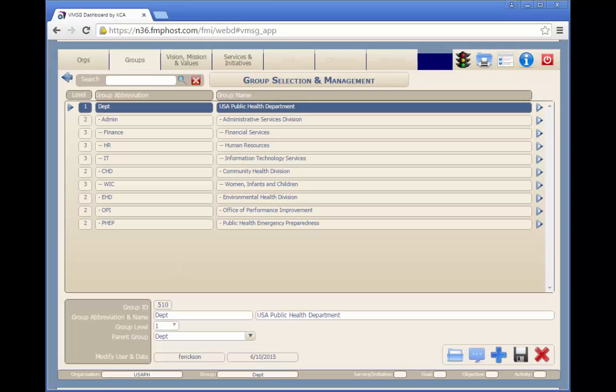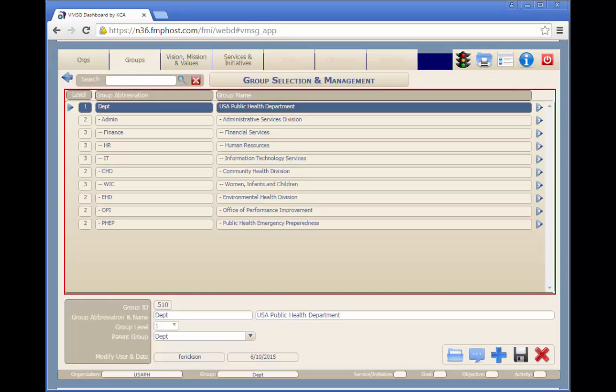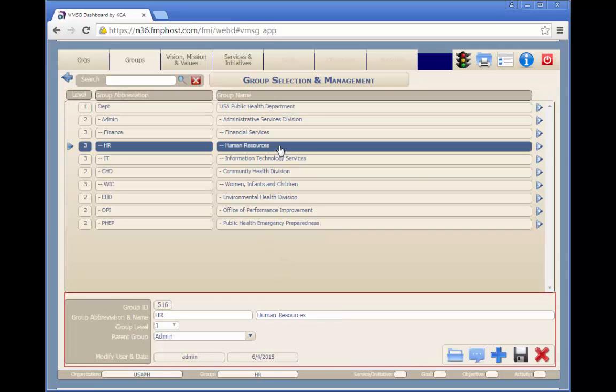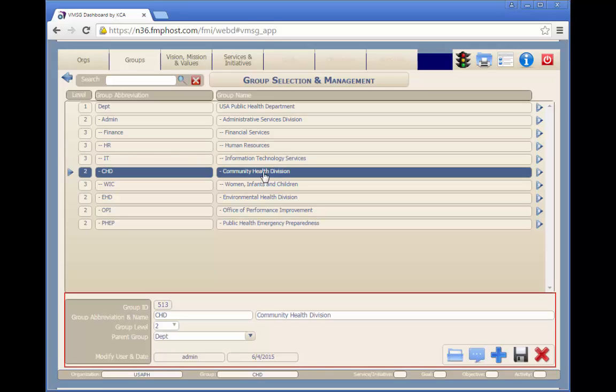For consistency across the system, please note that each screen has a very similar layout. The top of each screen has a selection table to select a current planning element. When the planning element is selected, the bottom of the screen shows the details for that item. This is consistent throughout the dashboard system and makes it much easier to train staff.